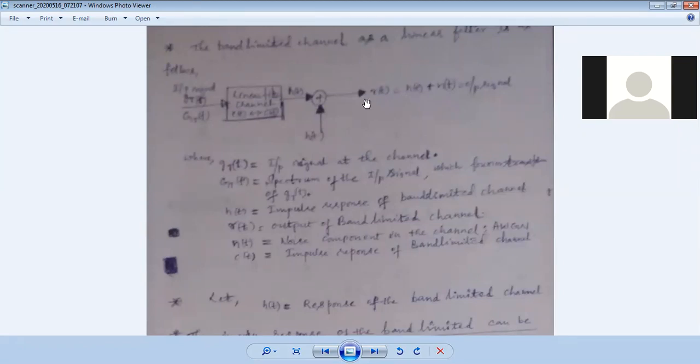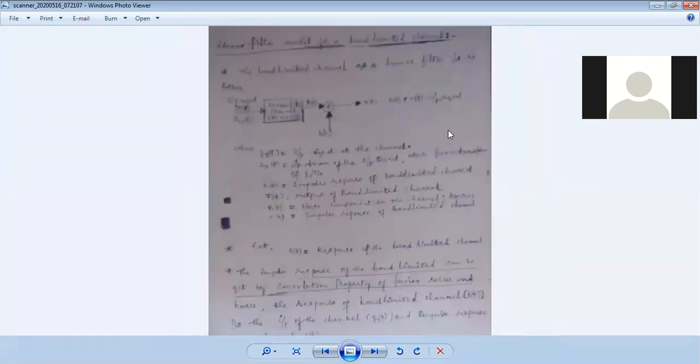That means this is the input to the demodulator. As you know, the demodulator is the first block at the receiver. This r of t takes only the desired frequency of the transmitter. That means the demodulator will have a filter, what we call a matched filter, which is matched according to the channel. Please mind it, this is the input to the demodulator. The demodulator itself is a matched filter, because matched filter means the frequency of this will be matched with the frequency of this. That means whatever the frequency of the RF will allow the frequency of this.